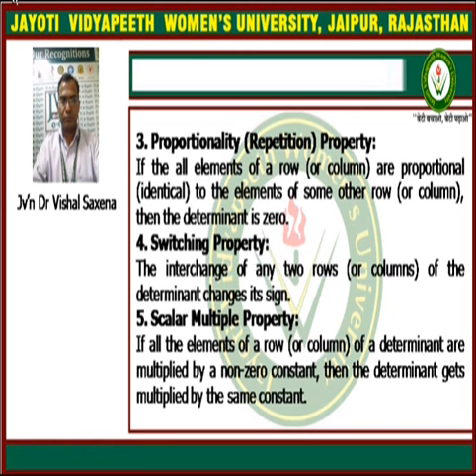So this is called the scalar multiple property, in which if we multiply a row or a column of the determinant by a constant, the value of the determinant is multiplied by that constant.